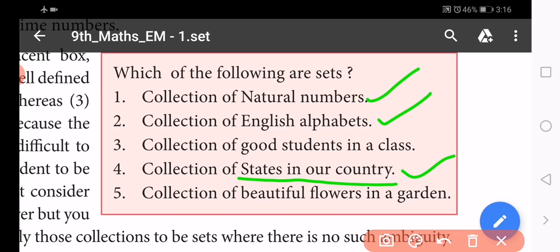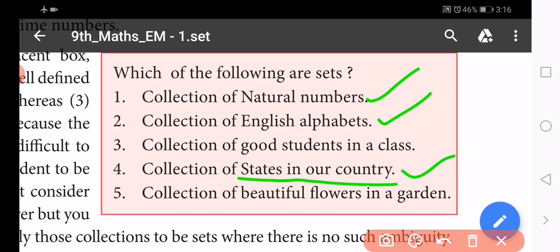Australia is not a state in our country, but Tamil Nadu is a state in our country. You know very well Tamil Nadu, Kerala, Andhra and so on are our states.